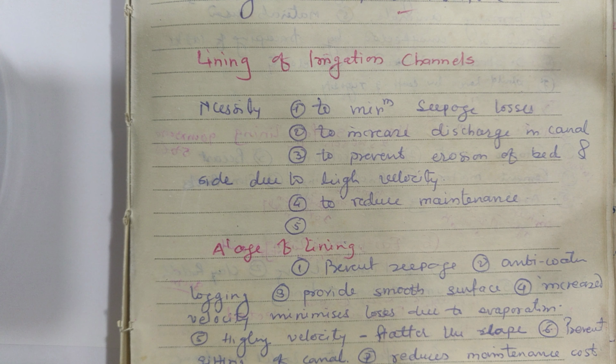Then it acts as anti-waterlogging, because in case of an unlined canal there will be seepage. Because of that seepage, the area nearby will be waterlogged. So if it is a lined one, it acts as anti-waterlogging. It provides a smooth surface, increases velocity, and minimizes the losses due to evaporation. In a lined canal, we can use higher velocity, which will reduce the evaporation loss. Then, the higher the velocity, the flatter will be the slope.